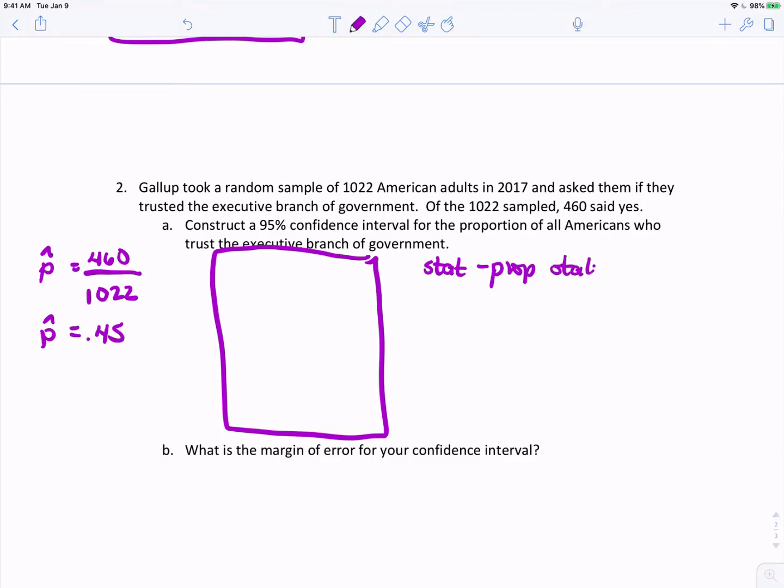In this problem, we have one sample. We only did one group, and we have a summary. That will lead you to a screen where you put in X. So X is 460 people out of N, which is your sample size, 1,022.